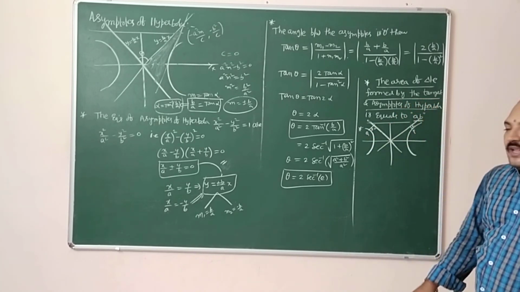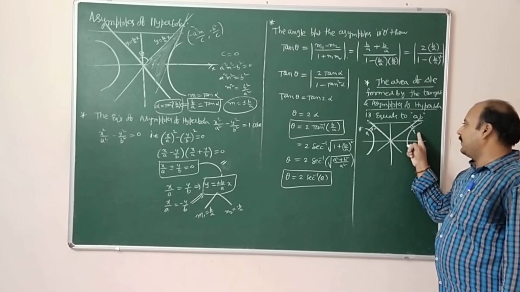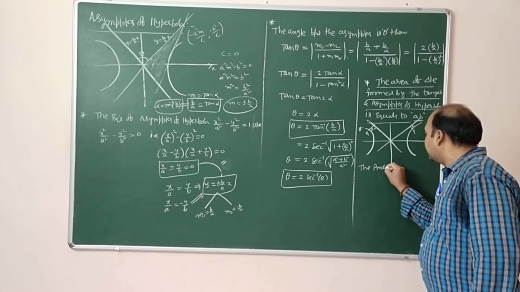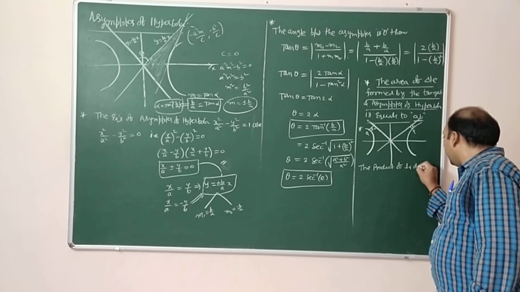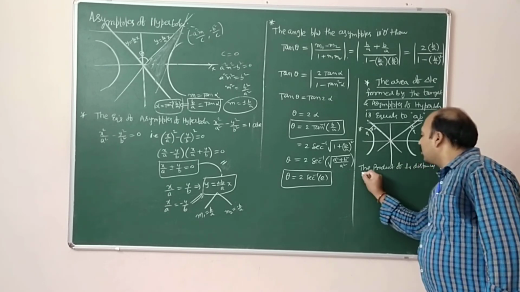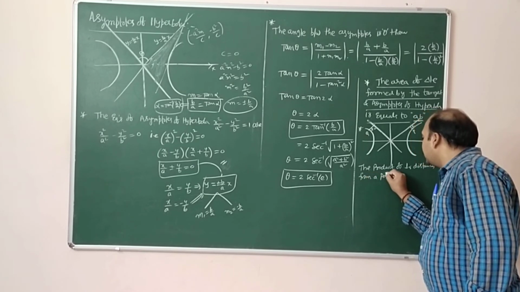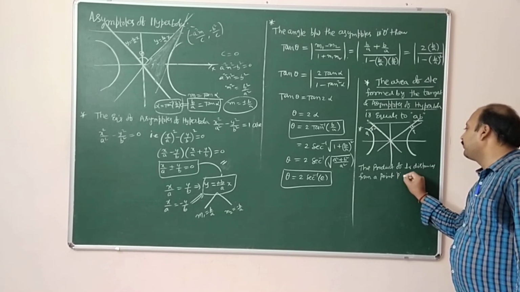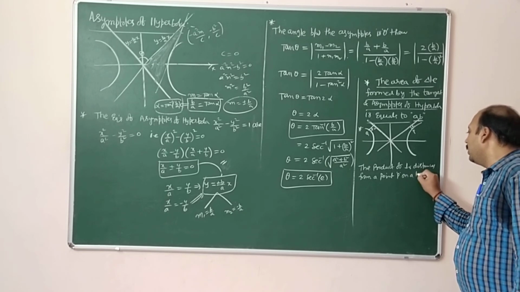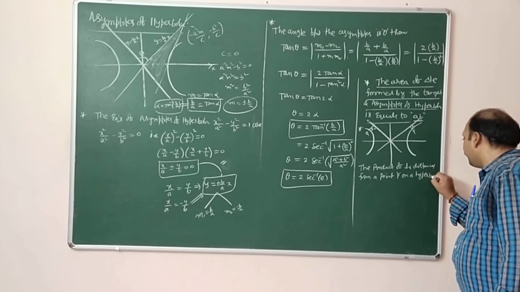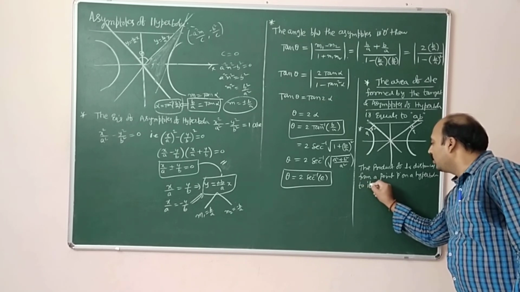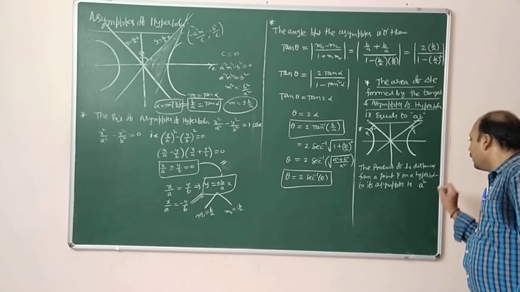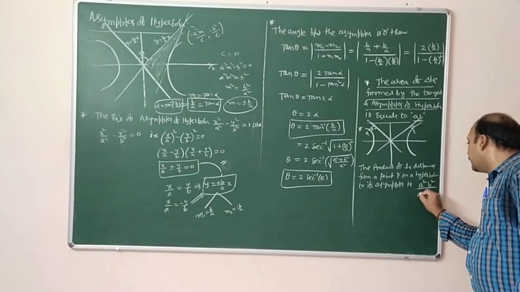The product of perpendicular distances from a point P on a hyperbola to its asymptotes is a square b square divided by a square plus b square.